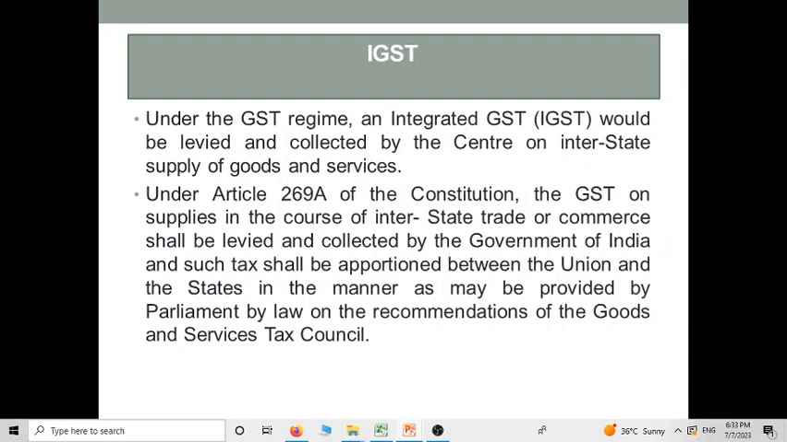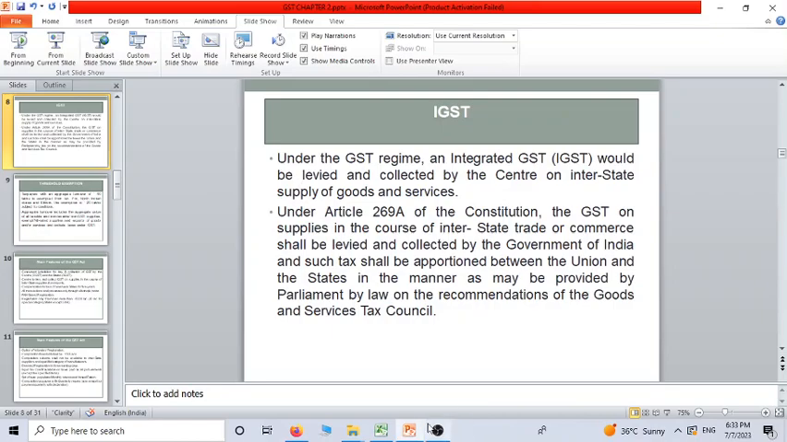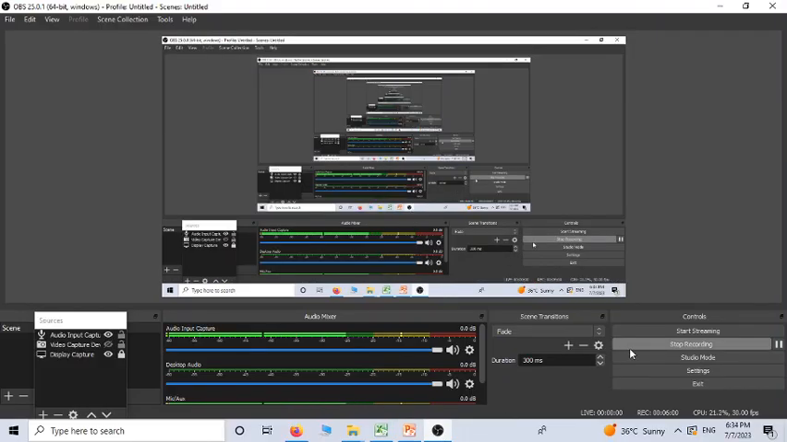In this session, we will discuss up to this, and in the next session, we will discuss the other key points relating to the GST.